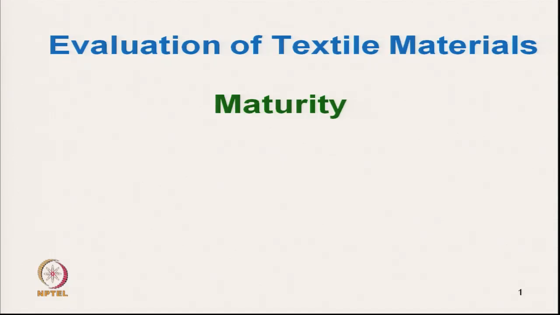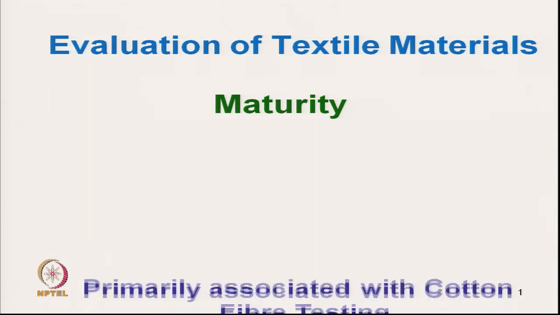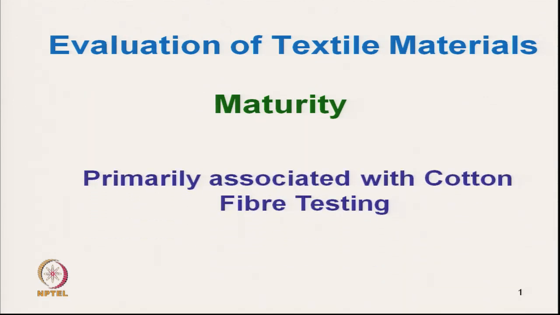So, the characteristic is maturity. It is primarily associated with cotton fiber testing.